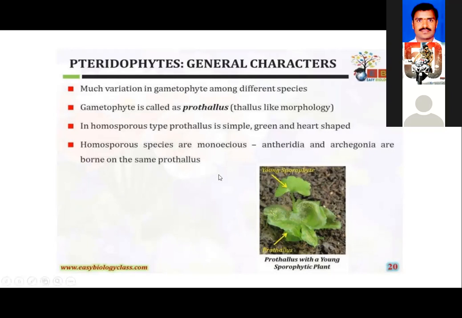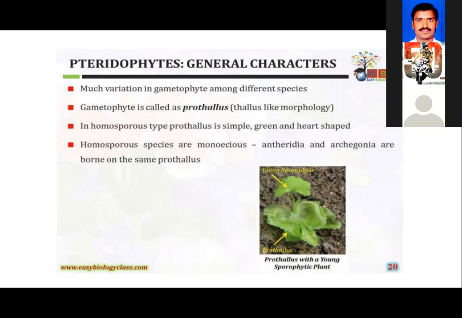Suppose the prothallus is developed from the homosporous type, then that prothallus, we can call it a monoecious prothallus, because it is developed from a homosporous type of spore. So the prothallus will develop antheridia and archegonia, the two sexual organs, within the same prothallus.